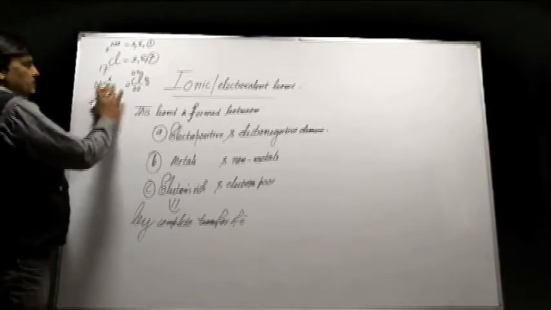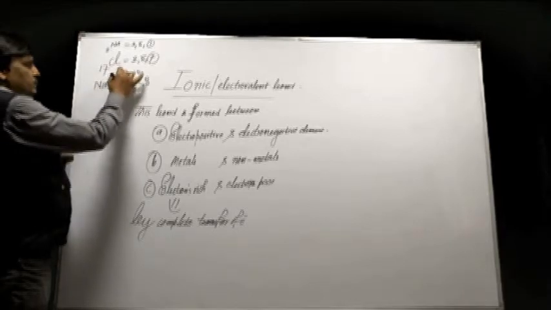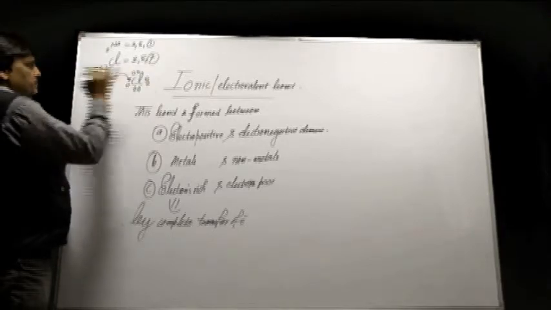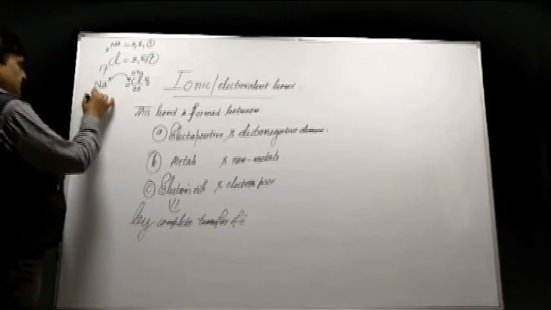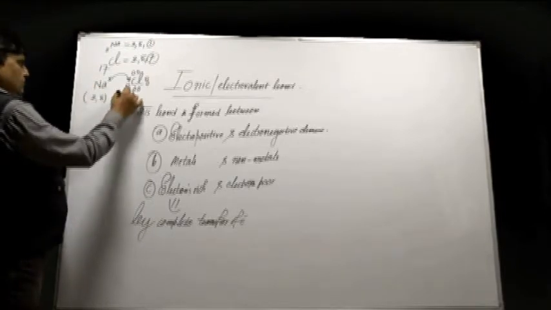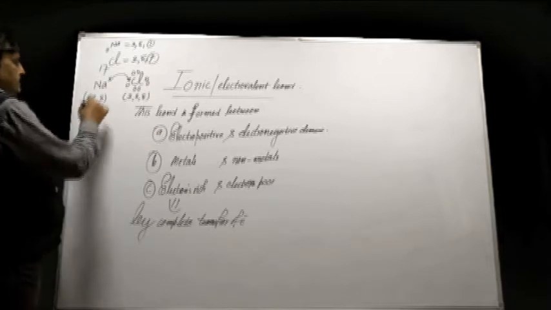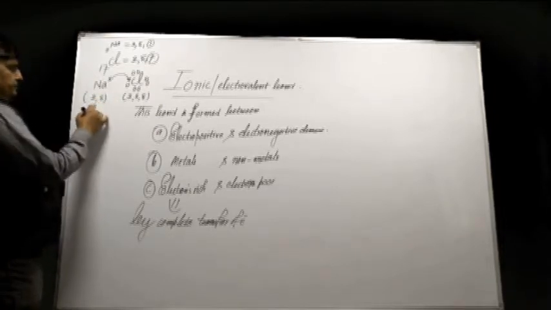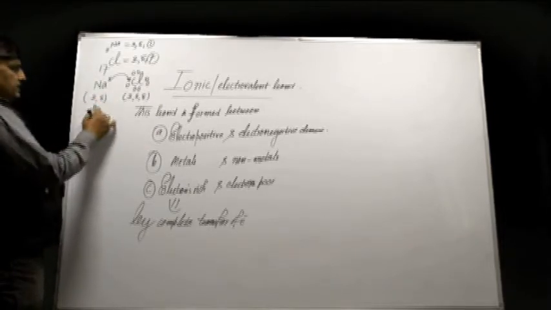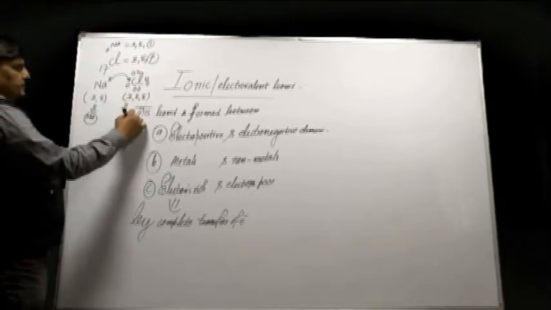This 1 electron of sodium will be completely transferred to chlorine. Then sodium attains the configuration 2,8 and chlorine attains the configuration 2,8,8. This is the inert gas configuration of neon and this is the inert gas configuration of argon.